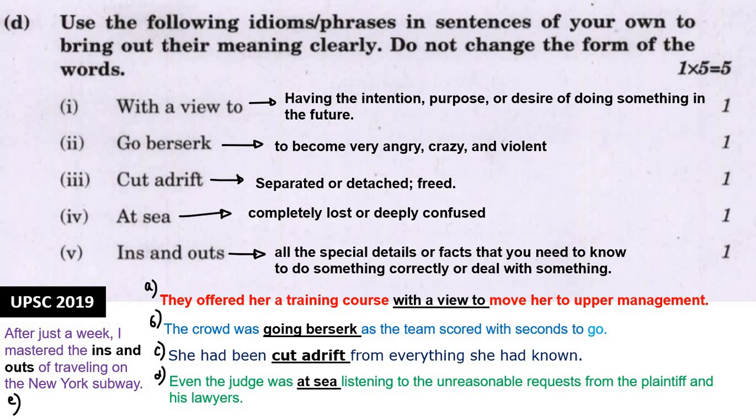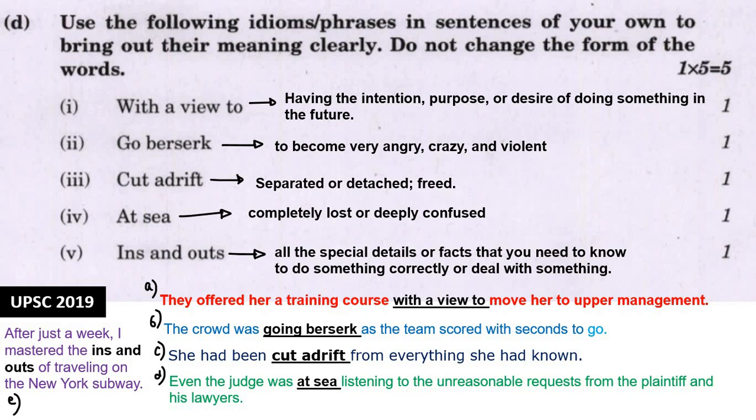Okay. Then the next idiom is at sea. At sea means when you are completely confused or lost. Even the judge was at sea listening to the unreasonable request from the plaintiff and his lawyers. The judge was confused. He was completely lost while listening to the unreasonable request coming from the lawyers.